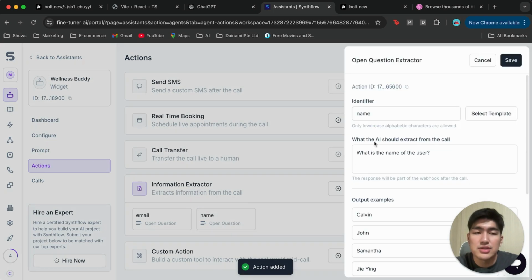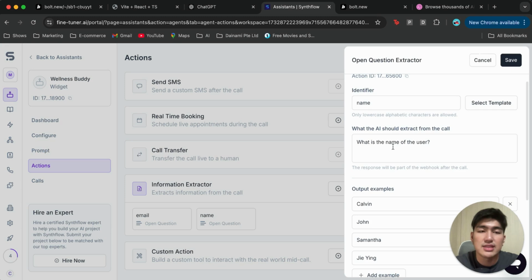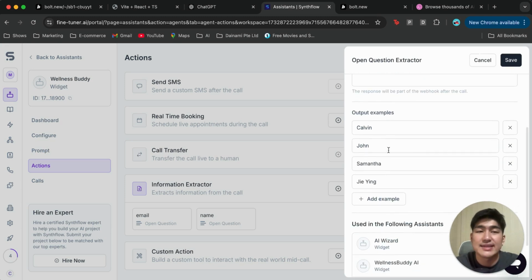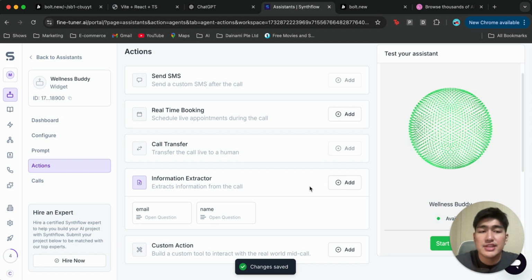And similarly, you can see I tell the AI to extract the name of the user. I gave it a couple of output examples as well to let it know what are examples of names that we want to be able to retrieve. And we're gonna click save. And beyond this, you could also add in other information extractors to extract different types of information that you want from this consultant.